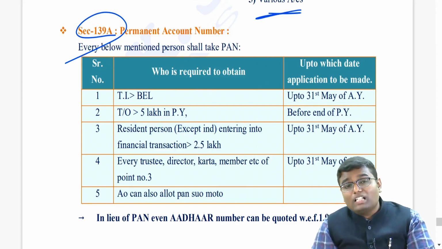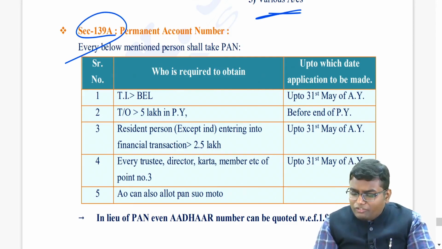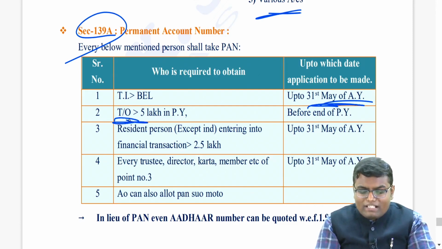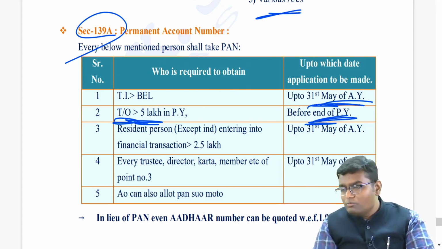Number one, if your total income is exceeding the basic exemption limit, then up to 31st May of the assessment year, compulsorily you have to take a Permanent Account Number. Then let's say if your turnover is going more than 5 lakh rupees in the previous year, compulsorily up to 31st March of the previous year, you have to make the application to take a Permanent Account Number.